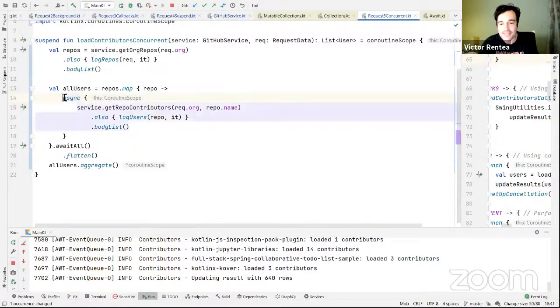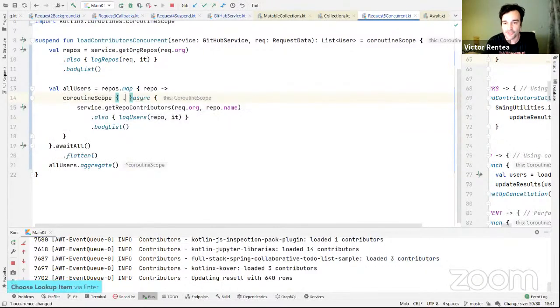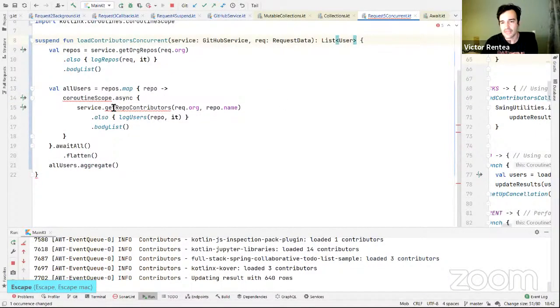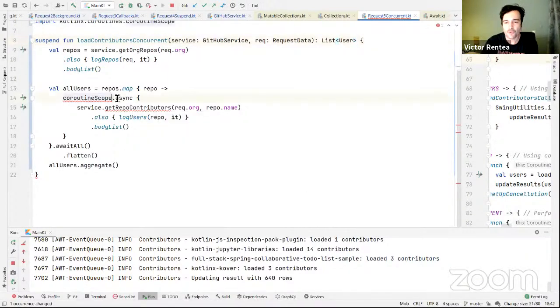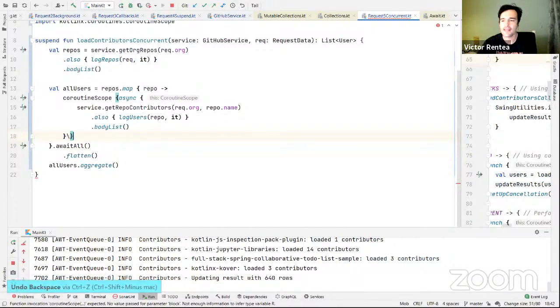Coroutine scope, you could do, yes, I could do coroutine scope dot, can I? Yes, I can. I think the semantics is a bit different in this case. Wait. Have to call that function. Nah, no. Like this, I think. This would work. Anyway, it's a different semantic in this case.